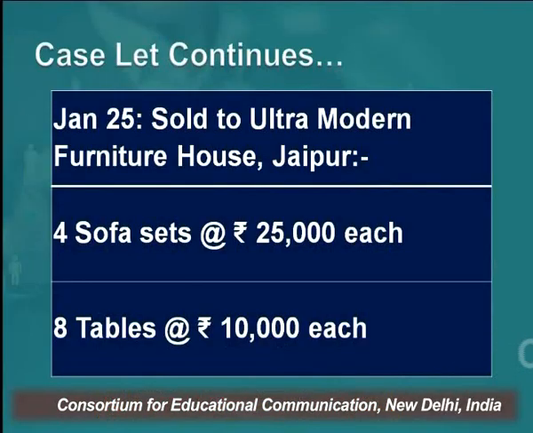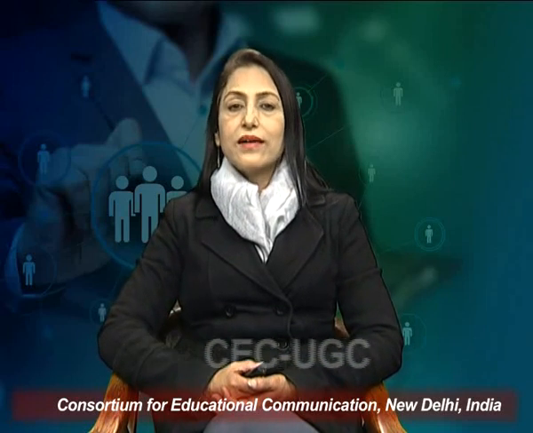Coming to the next transaction, which is January 25th, it says sold to Ultra Modern Furniture House, Jaipur, 4 sofa sets at the rate of 25,000 each and 2 tables at the rate of 10,000 each. So what is the value of the transaction? If you notice correctly, we sold 4 sofa sets at the rate of 25,000 each, which means sofa sets worth 1 lakh were sold to Ultra Modern House in Jaipur city, and Jaipur is in Rajasthan only.